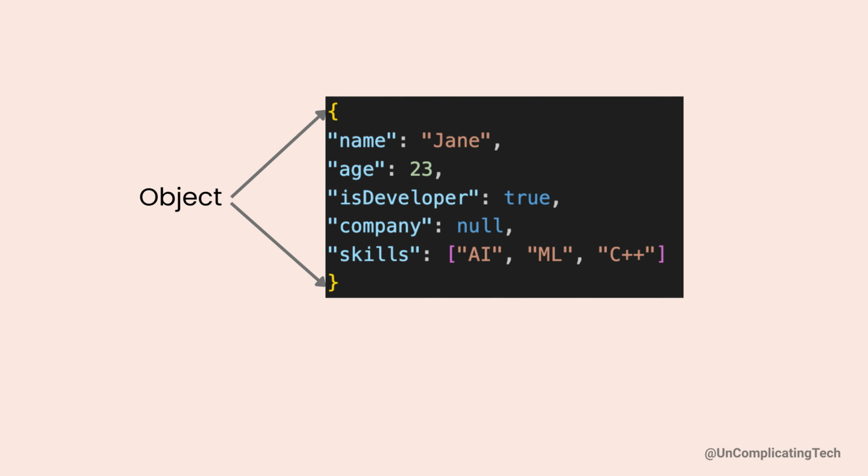JSON is built from simple structures. Curly braces define an object, and inside you have key value pairs. Keys are always in double quotes and are unique. Values can be numbers, strings, booleans, null, arrays, or even other objects.